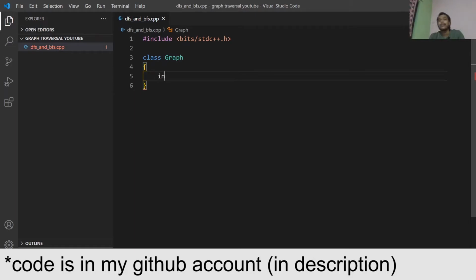class graph. So first, the number of nodes in the graph. I name my variables with an underscore and the name of the variable. You don't need to follow my naming convention, you can use your own, but I generally like to use this. And this is the number of nodes.